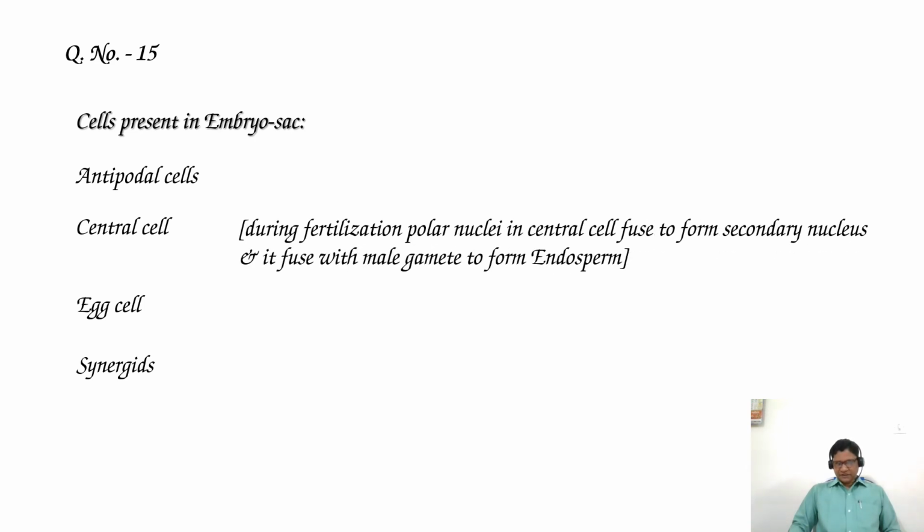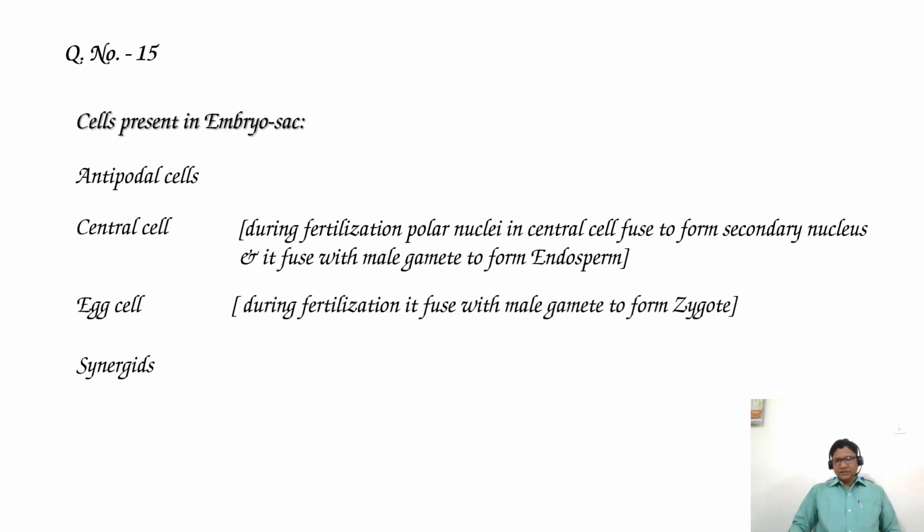The central cell: during fertilization, the polar nuclei present in the central cell fuse to form the secondary nucleus. This secondary nucleus fuses with a male gamete to form endosperm. The egg cell fuses with a male gamete to form the zygote. Then what is the question here?